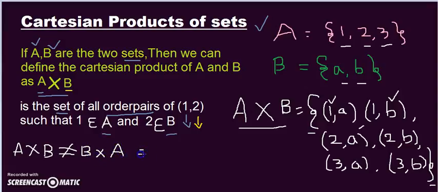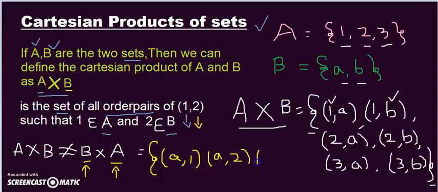Because if you check this and write all the ordered pairs of B Cartesian product A, now my first set is B and my second set is A. So all my first elements should come from B and the second elements from A. So I start the set with the element a from set B and then 1 from set A, so (a, 1), then (a, 2), then (a, 3), and we have one more element from B.